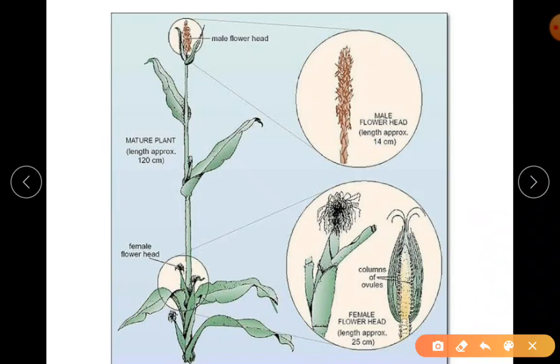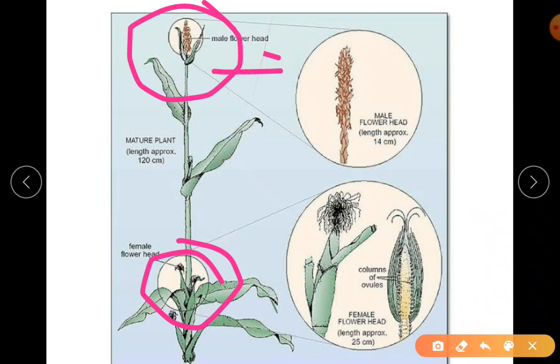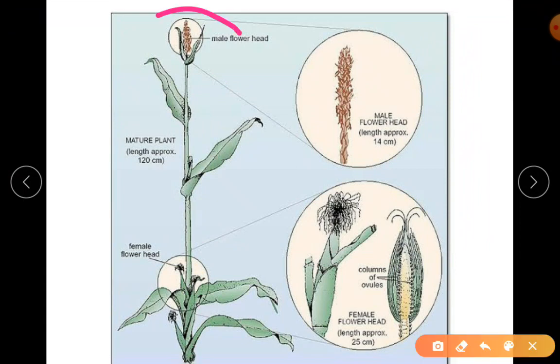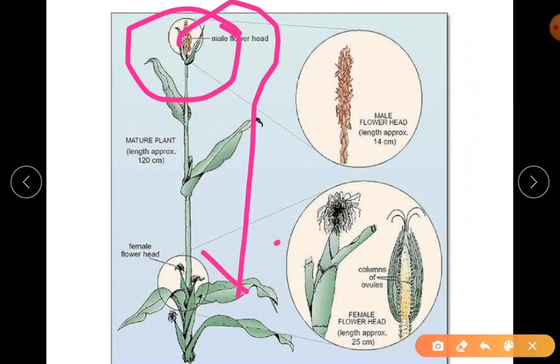this is the corn, the male inflorescence, the female inflorescence, which is enlarged and shown here. Whatever the male produces the pollen grains, it releases and falls down. As it falls down, there are certain feathery like structures on the female reproductive part. That is the style actually, which is very long.